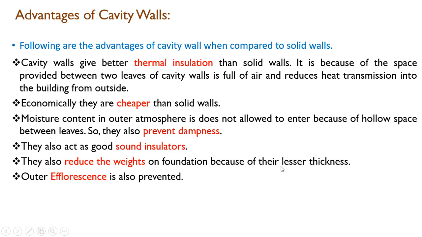Now coming to the advantages of cavity wall. Compared to a conventional wall, cavity walls carry a lot of advantages. These are very advantageous compared to a conventional single wall. Cavity wall gives better thermal insulation, as in between these two walls there is a gap, there is a cavity. So definitely the outer temperature will not come to the inner side and the inner temperature will not go to the outer side. So it works as thermal insulation.